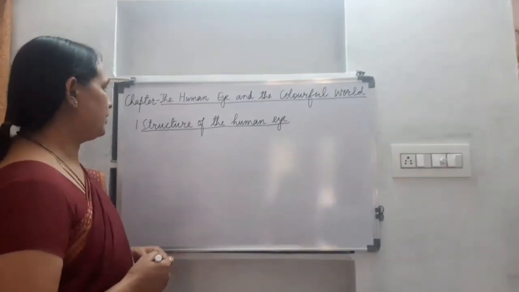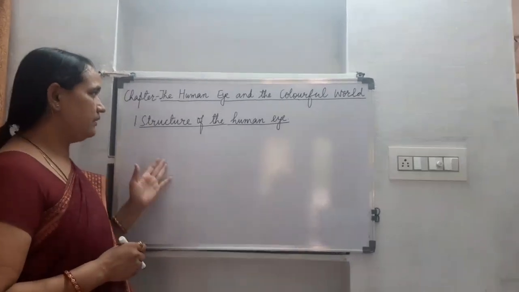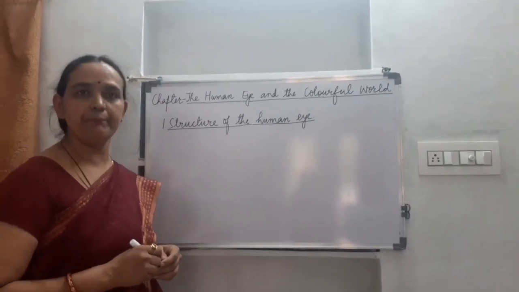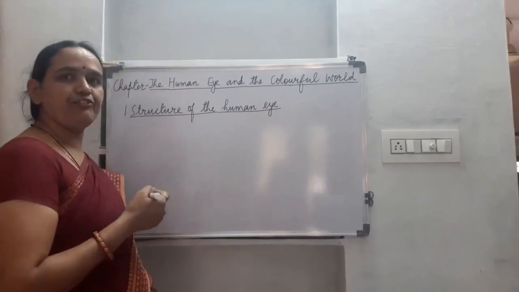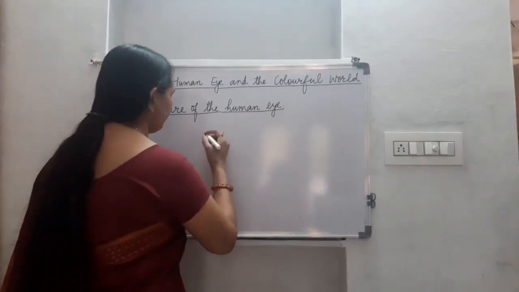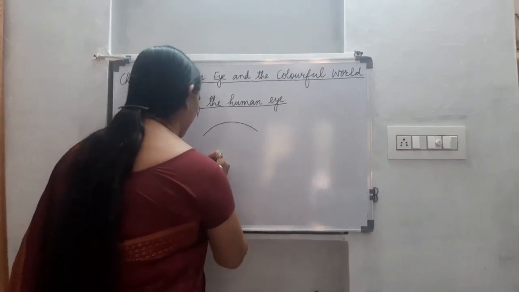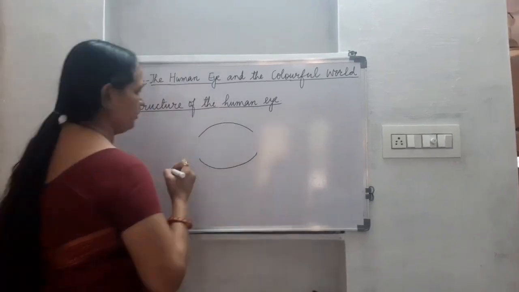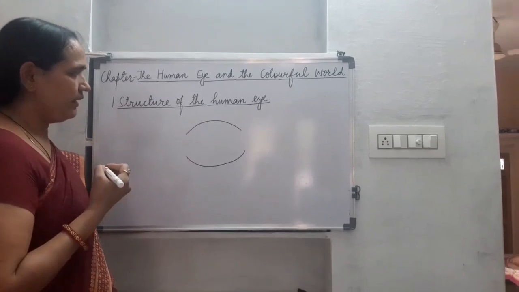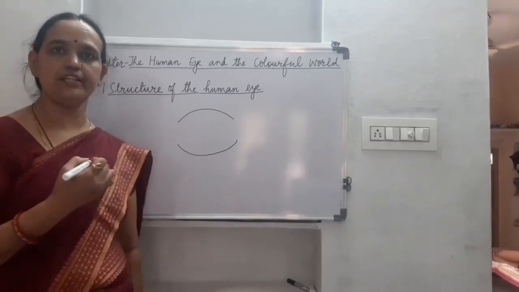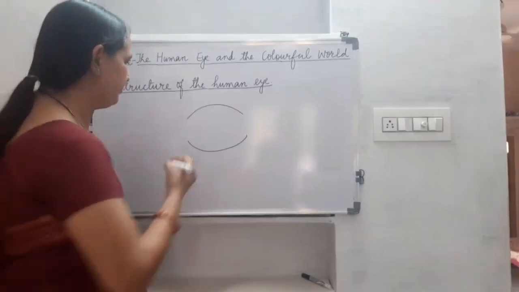Children, let us start with the structure of the eye. Let us try to make a simple structure of the eye and see the different parts of it. This is how I am going to draw this structure of the eye. Children, our eye is not exactly circular in shape, it is approximately circular.